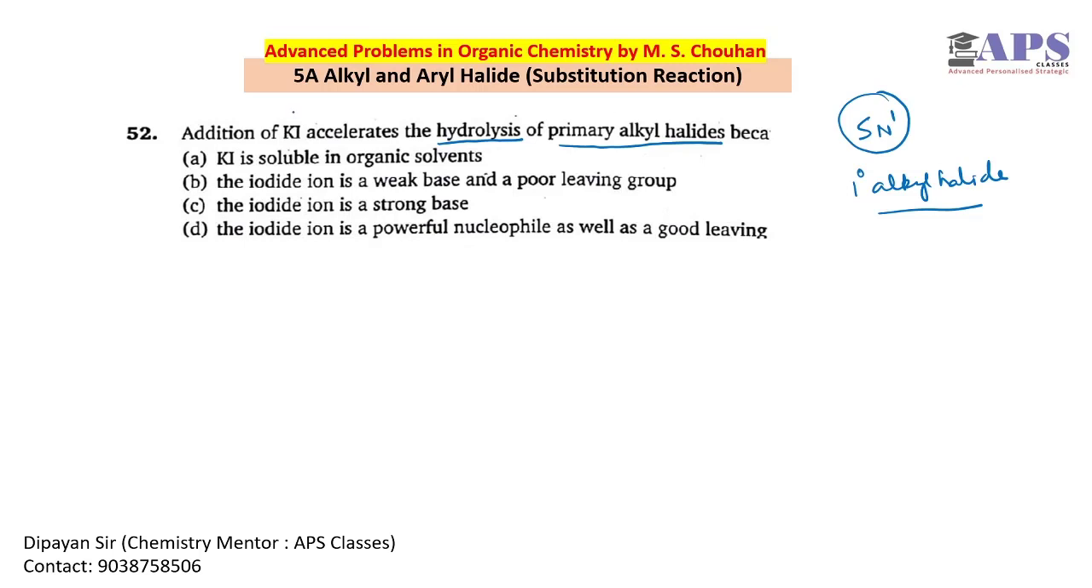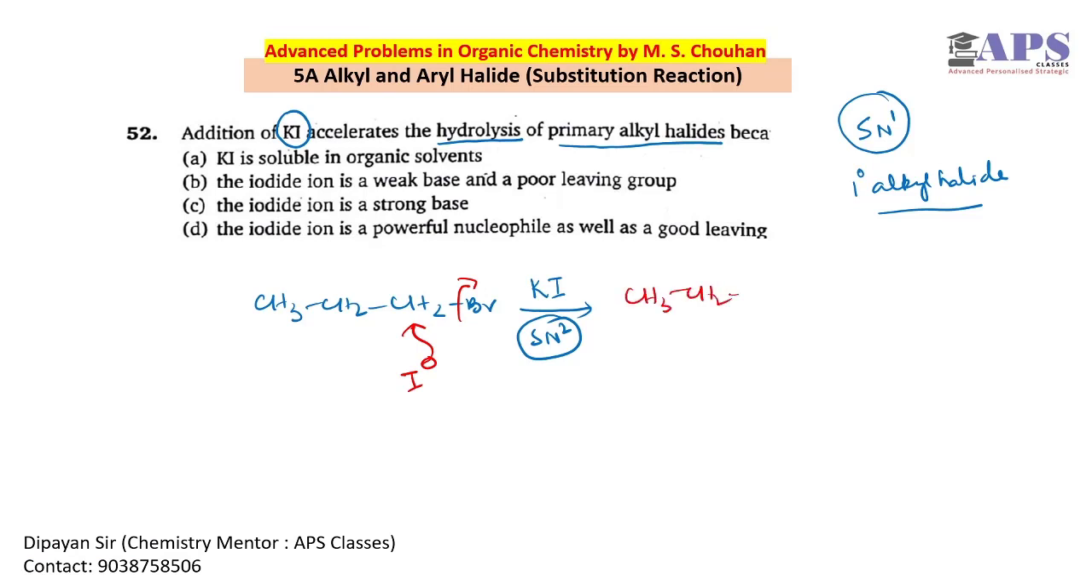So what is the role of KI here? Suppose you have a primary alkyl halide like CH3CH2CH2Br. SN1 reaction is not very possible in this molecule. If we add KI, initially we have an SN2 reaction, because iodide is a better nucleophile than bromide. So the iodide will give an SN2 reaction and we get a product like CH3CH2CH2I. Now if we compare the leaving group property, iodine is a very good leaving group.